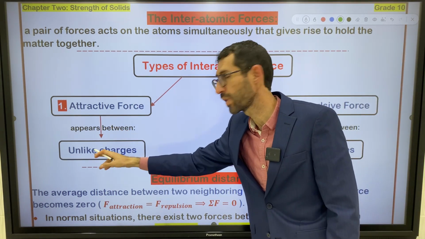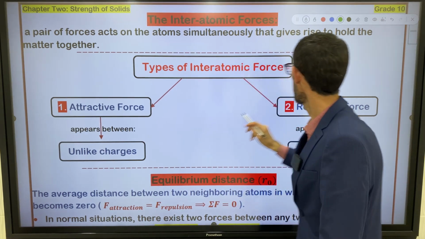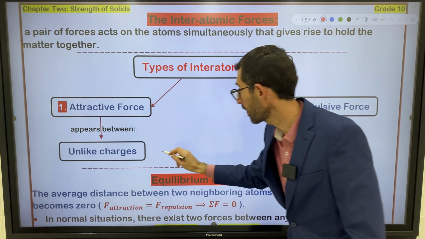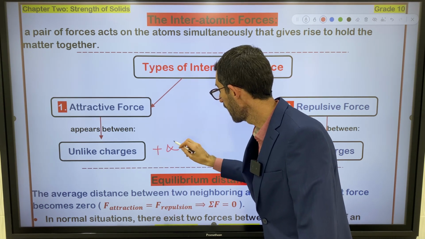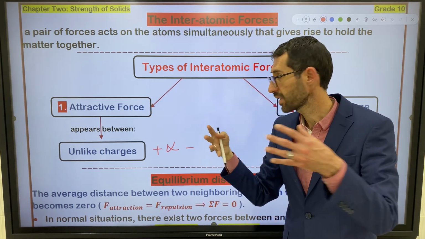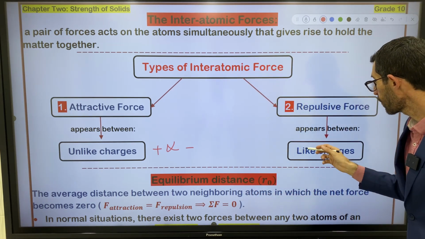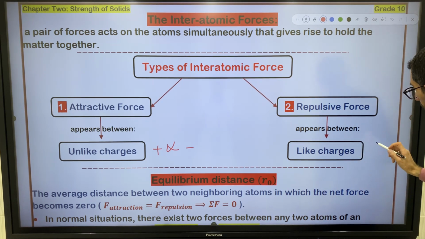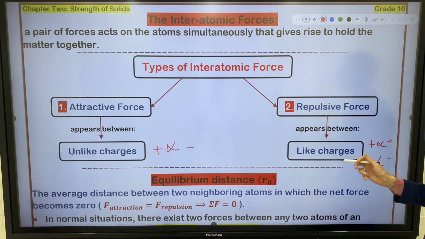Attractive force appears between unlike charges. Unlike means positive and negative. Between proton and electron, we have attraction, right? They attract one another. Repulsive force appears between like charges. Like charges means proton with proton, electron with electron, right? Nucleus with nucleus, because nucleus carries positive charge, and we can say electron clouds with electron clouds, they repel one